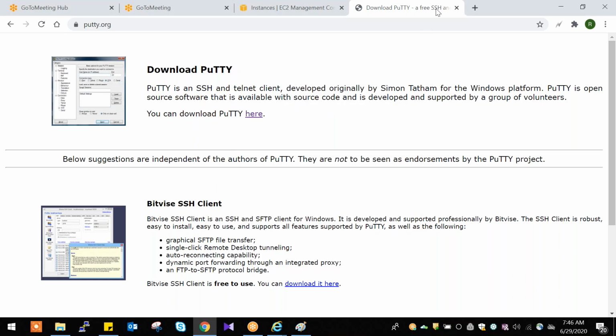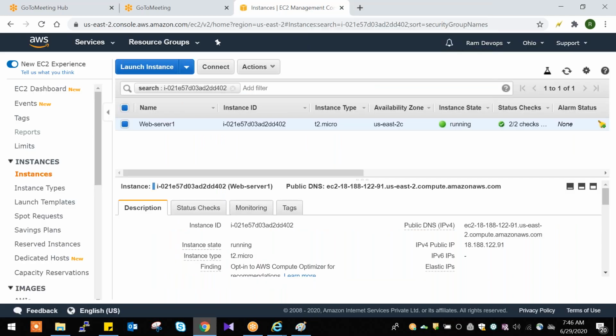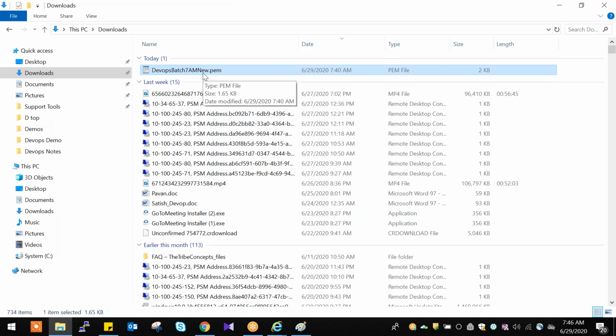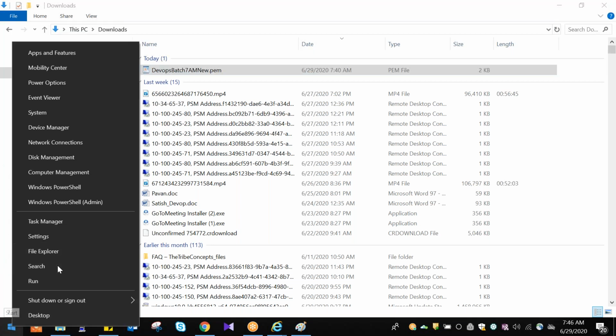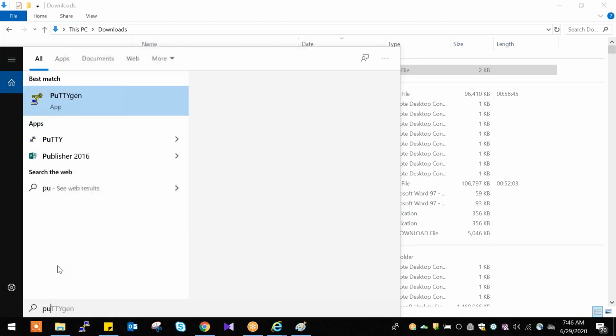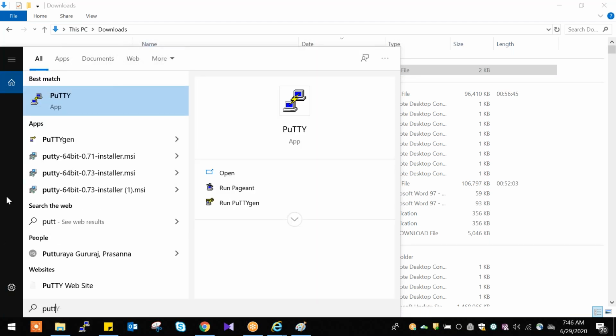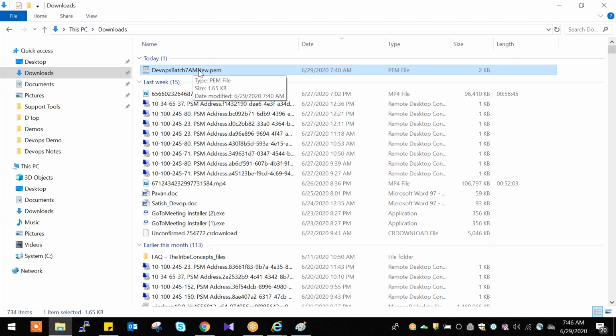Fine. So we have a PEM format file, right? We need to convert it into a PPK file here. When you download Putty, along with that Putty, one more file will be downloaded, which is Putty keygen. This is the file, Putty gen. Using this Putty gen, we can convert this PEM file into a PPK file.